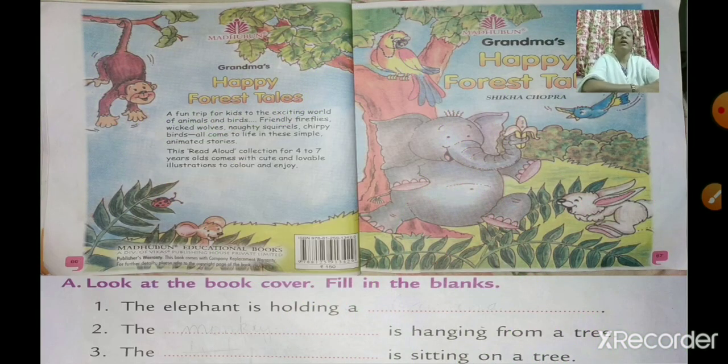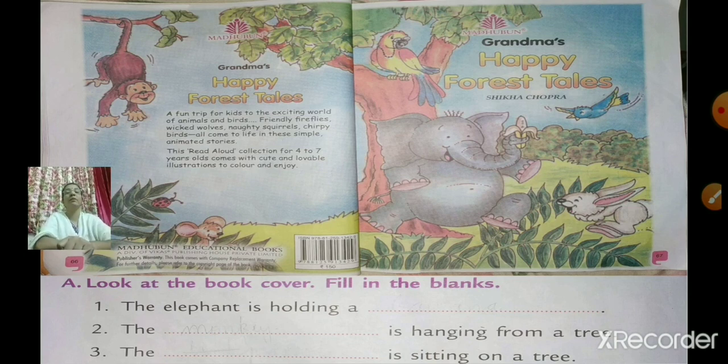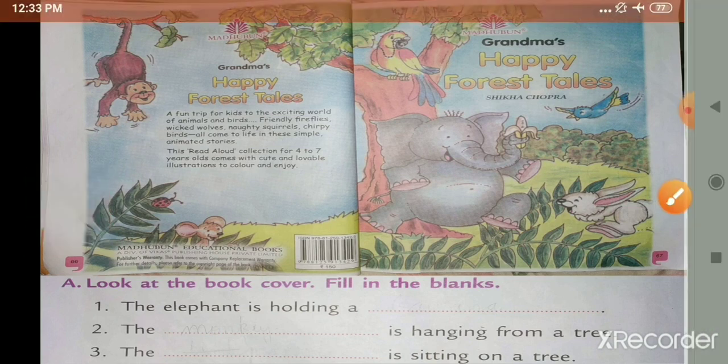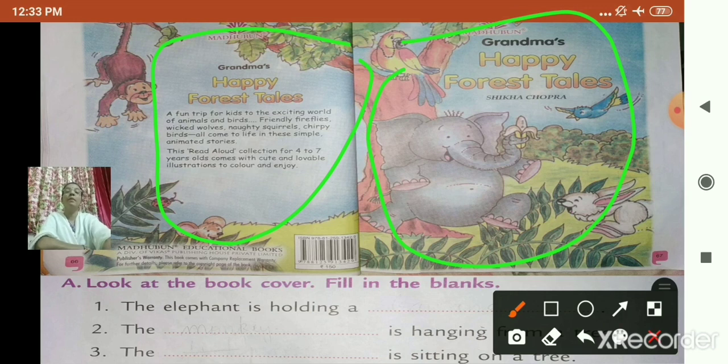Okay, now see here. Look at the book cover. Fill in the blanks. So children, you have to look at the book cover and complete the blanks. See, the book cover is shown here. So you have to look at this book cover and fill in the blanks.